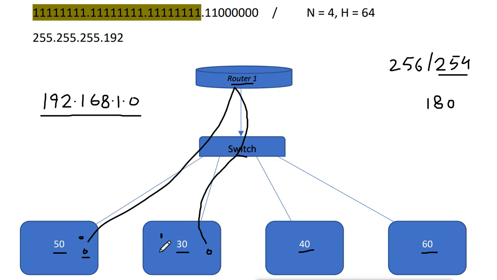But while they are in a single network, they don't need to go to the router. They can go directly through the switch to the other department. But we don't want to make them a single department. That is why we did the subnetting. So we do the subnetting to divide them, and if we want communication between them, then we need the router.